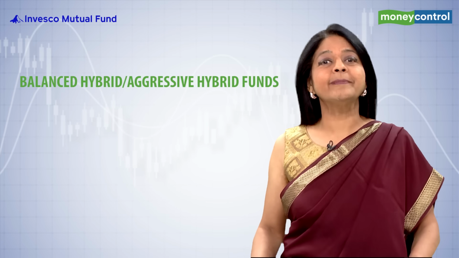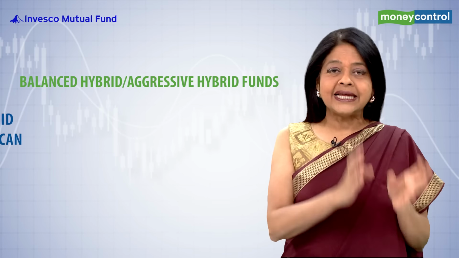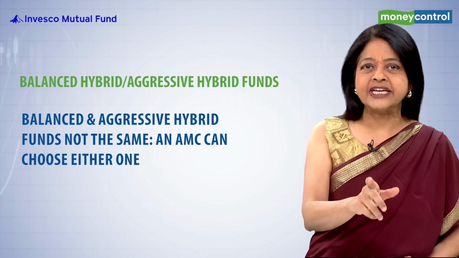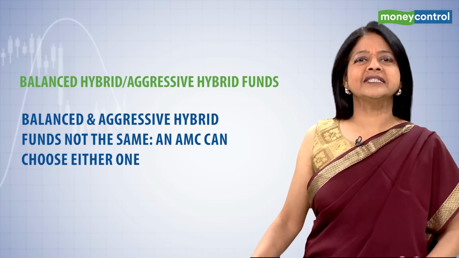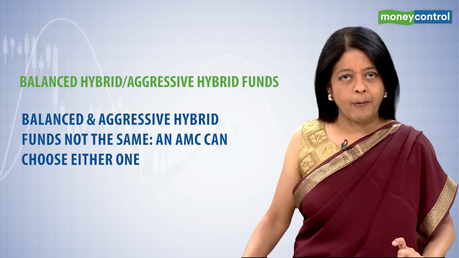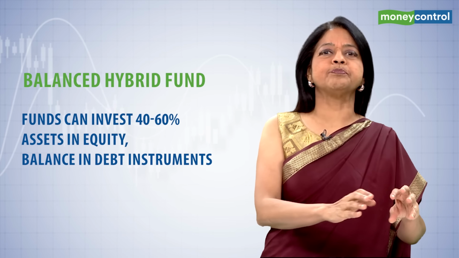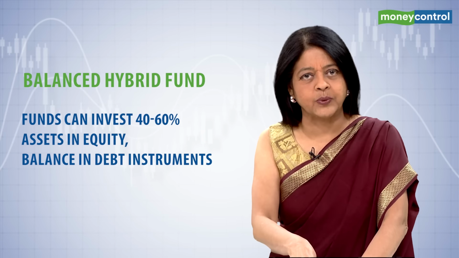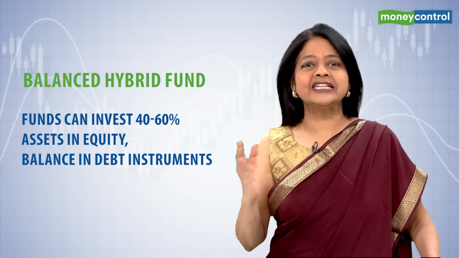The second largest hybrid category is the Balance Hybrid or Aggressive Hybrid funds. These two types of schemes, balanced and aggressive, are not the same. An AMC can choose either one, but they can't offer both. Another point, this Balance Hybrid fund we are talking about now is different from Balance Advantage funds that we spoke about earlier. So what is a Balanced Hybrid fund? These funds can invest between 60 and 40% of the total assets into equity and equity-related instruments, and correspondingly, they would invest the balance in debt instruments.